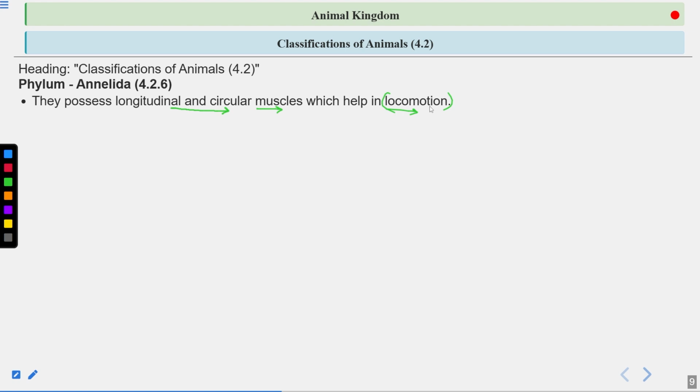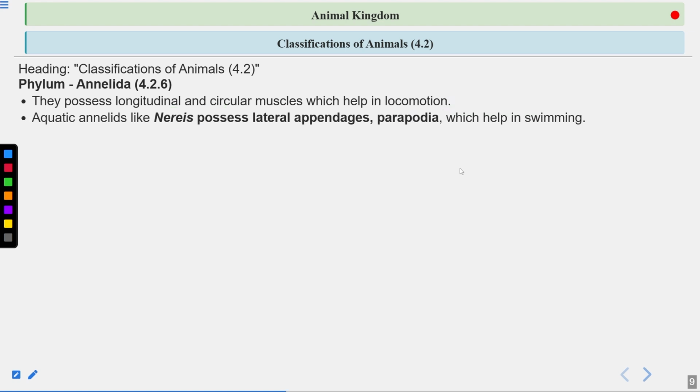Because these muscles create peristaltic movements, like in the esophagus and the digestive system. These peristaltic movements help in locomotion, and they are generated by the longitudinal and circular muscles.